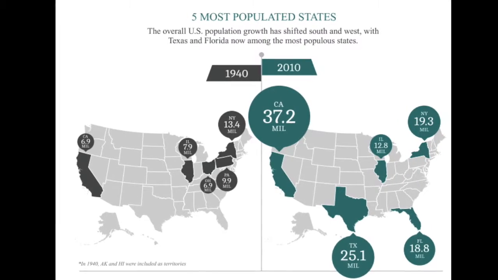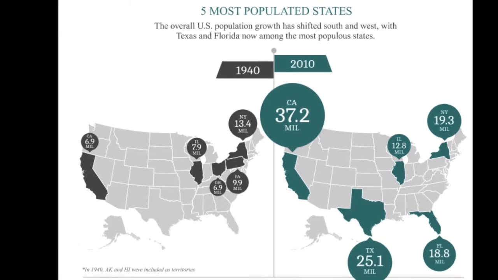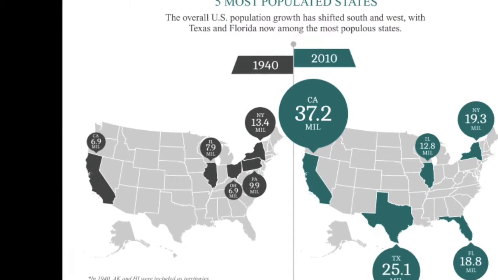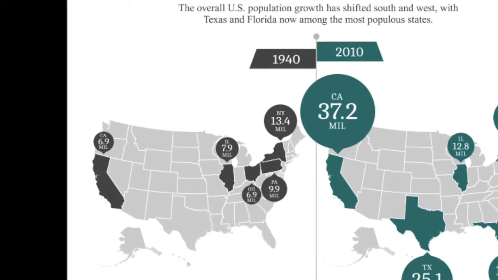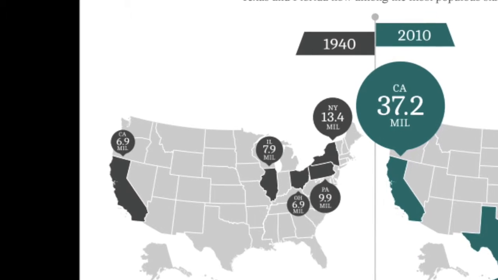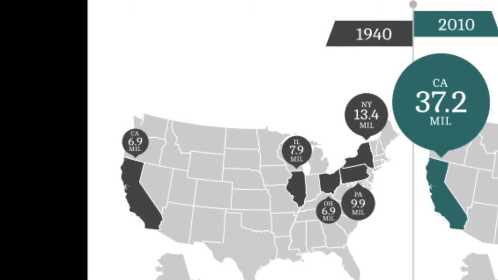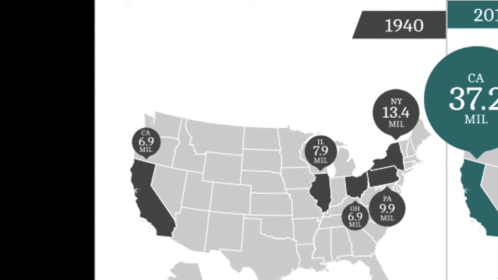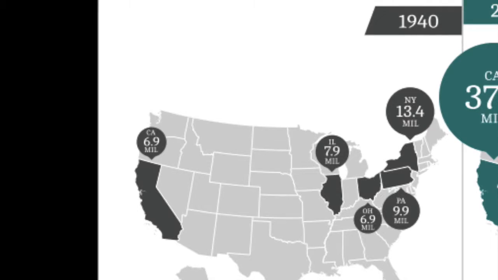In the 1940s, as seen by this map, California boasted being one of the most populous states with 6.9 million, and this can definitely be attributed to the Dust Bowl along with the job creations during this time, where the aircraft and shipbuilding industries thrived in California.